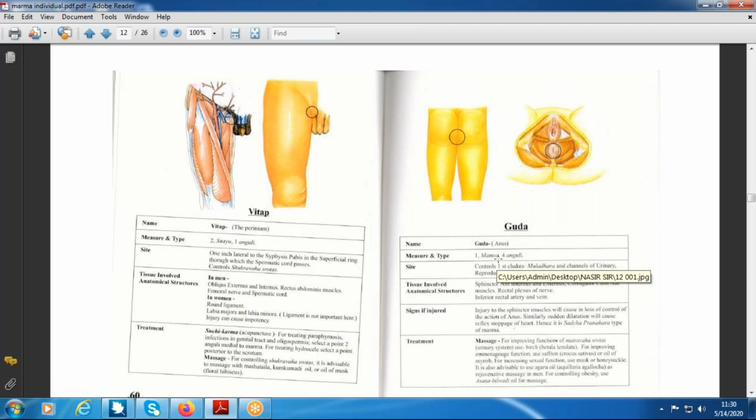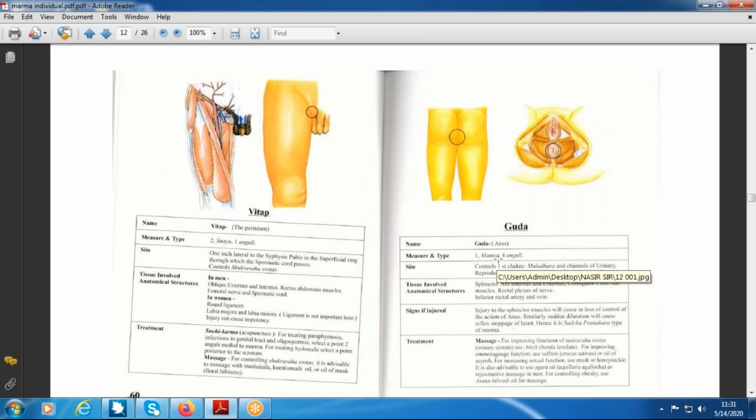Where is the Vitapa Marma location? In the groin region. Very good. Now tell me, what region are they showing there? Groin. Very good. What is a groin?